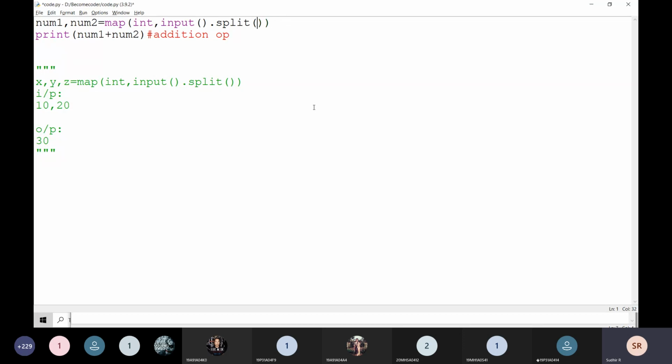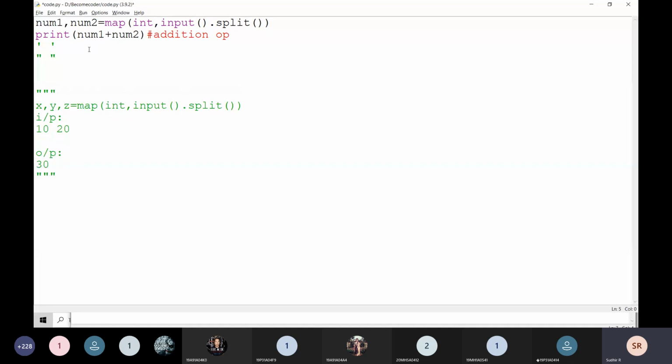Either it is single quotes or double quotes, in Python both are the same. If it is a single quote or a double quote, both are the same. But we have to follow that: if you open the bracket with single quotes, you have to close with single quotes.